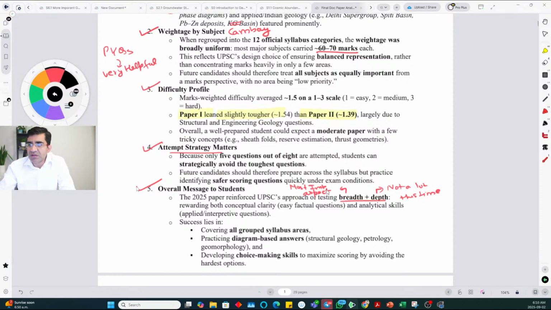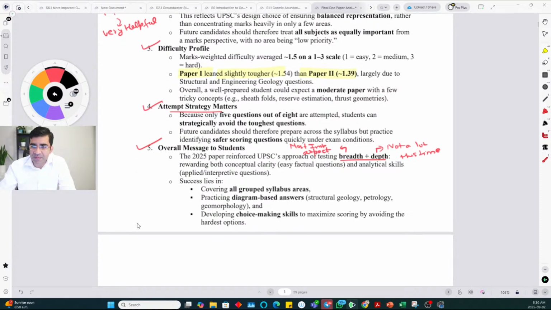Okay. Overall diagram, as usual, they sometimes explicitly asked to draw diagrams, or even if they were not asked, many questions needed diagrams. Okay, so across all grouped syllabus areas, diagram-based answers were quite common. And choice-making skills, again, which questions you will choose to answer, those were also quite important. Okay, all right, any questions? We'll go into more details, but before that, are there any questions?